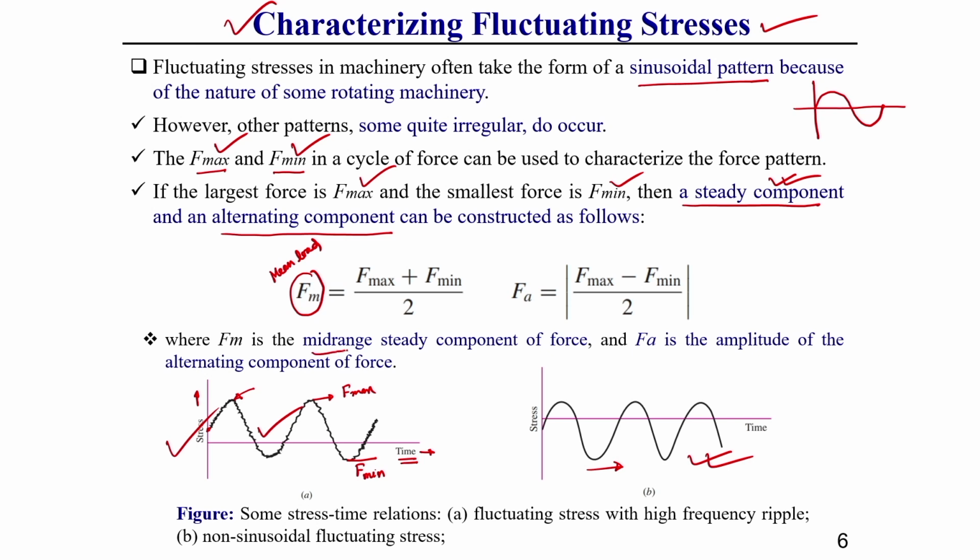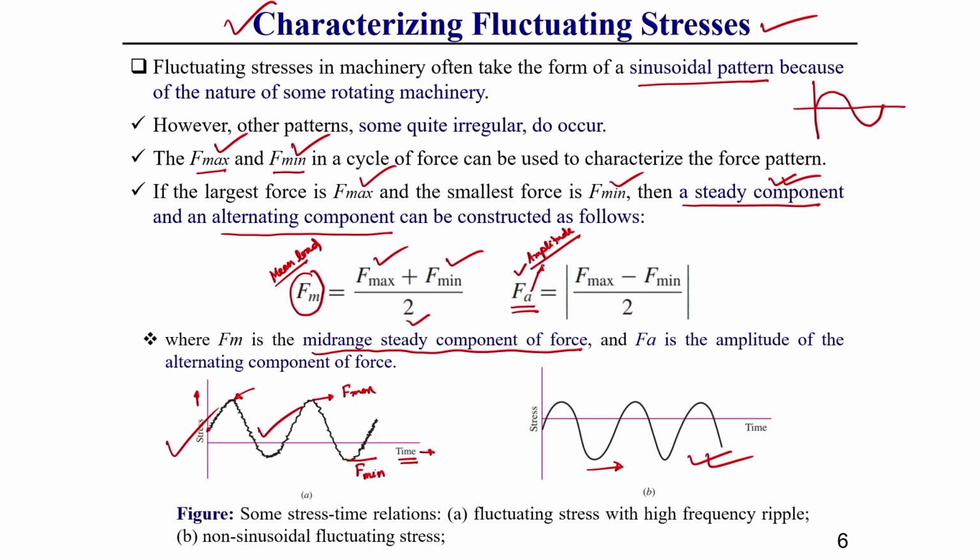You see here I have written mid range steady component of force. What is the definition of this mean load? Mean load definition is maximum load plus minimum load divided by 2, this you should keep in mind. Whereas, this alternating component of load is the magnitude of that load, it is also called Fa, means amplitude of that load, okay.